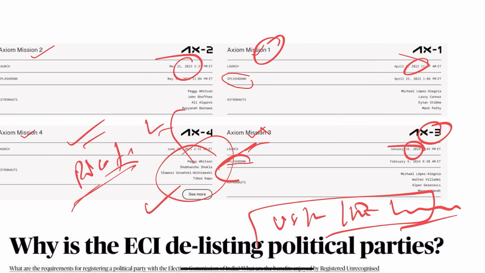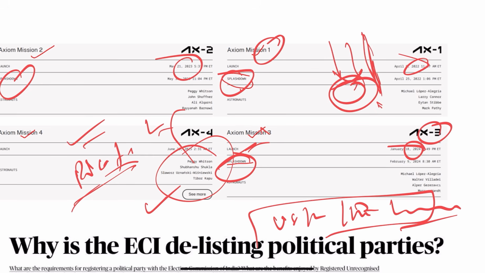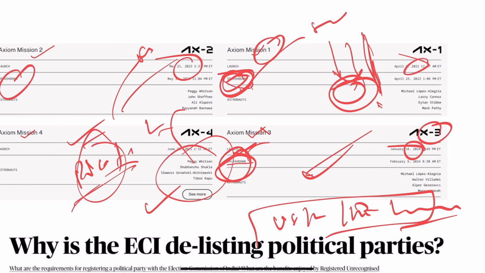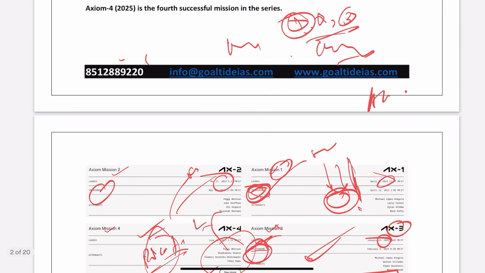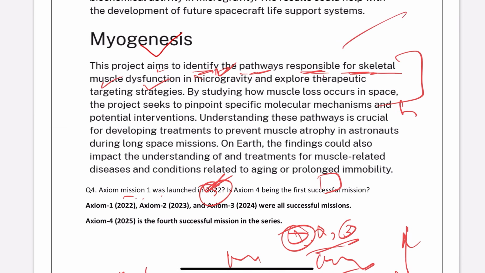Yes, you see splashdown भी आ चुका है. Splashdown मतलब mission comes back to the sea. ह्यूमंस को लेके आना है ना, तो it's back to the sea. So it's a splashdown taken for the 1 also, 2 also, and 3 also. Every 3. So it's all successful, and this also till now is a success, right? So this is all about the Axiom 4. Now any question which comes from the exam, you will answer it very correctly. नहीं फंसोगे, इसी में से आएगा जो आना है, इसके बाहर कुछ नहीं आएगा.